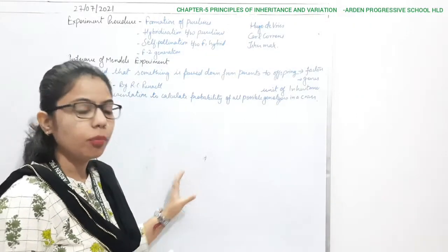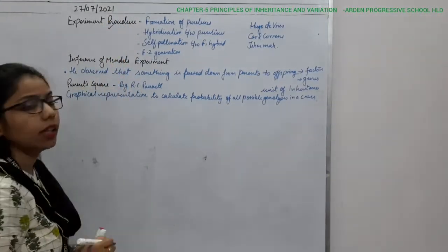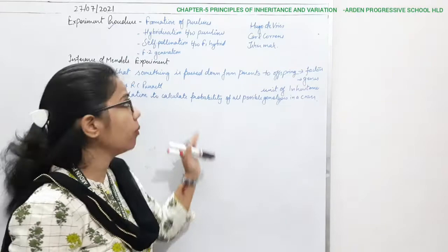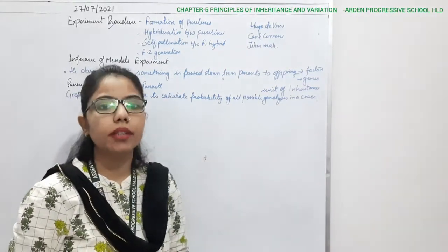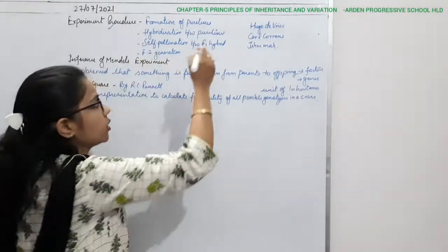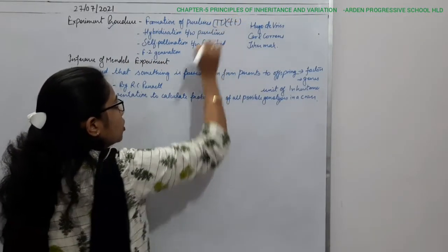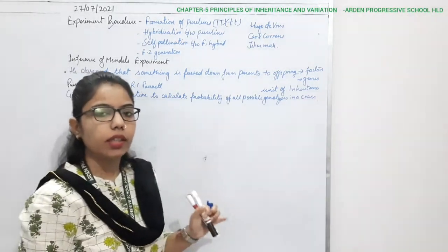Whatever experiment Mendel performed, he did it in a particular procedure. First, he formed the pure lines. What do you understand by the pure line? When we talk about the homozygous condition, it means capital T, tall, or if it is dwarf, both conditions are the pure line.